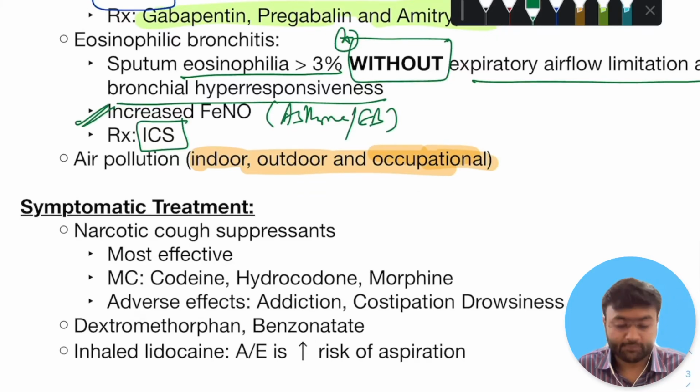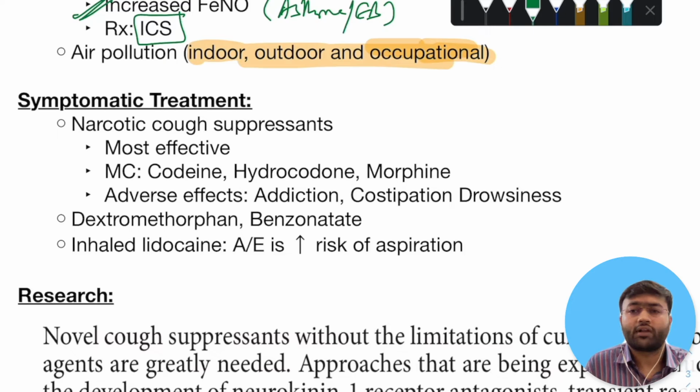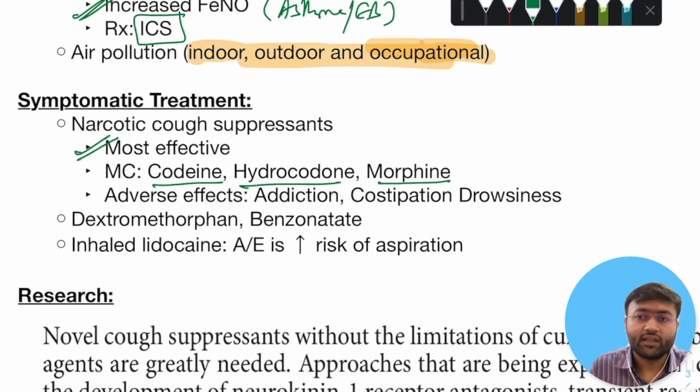Then we have symptomatic treatment. So we have narcotic cough suppressants, which are the most effective drugs available to us. The most common of these are codeine, hydrocodone, and morphine. The adverse effects are important. You should remember that it can have addiction liability. There is constipation and there can be drowsiness induced by these agents.